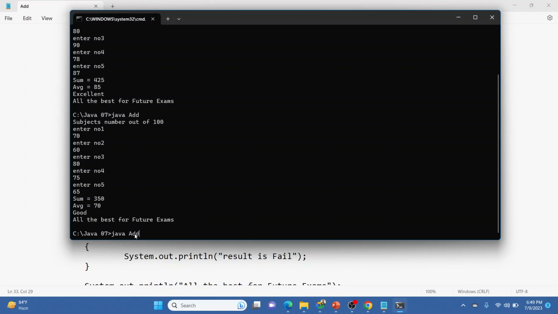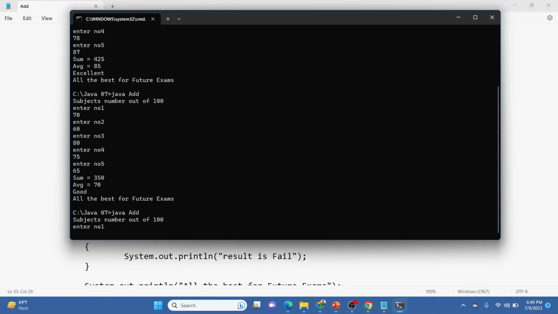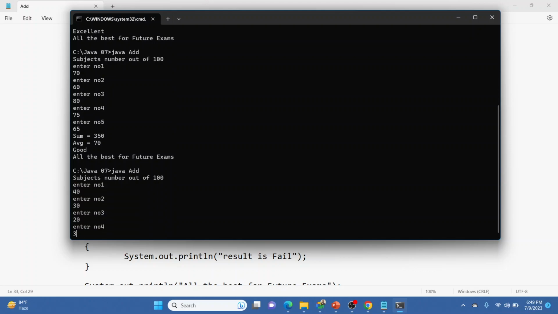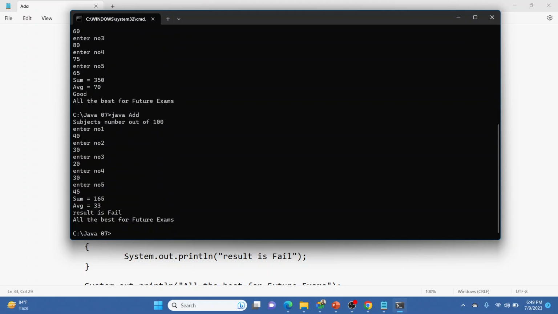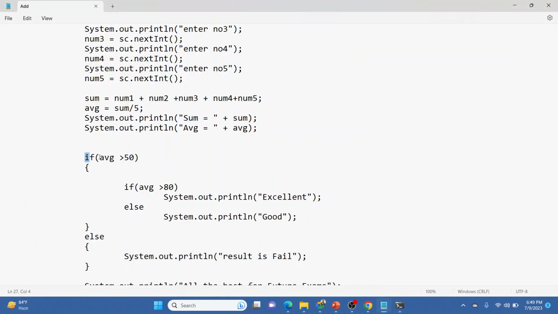Now the third scenario, if it is below 40, the result is fail. All the best for the future. How did it execute? First it checked: okay, average is above 50. It goes into this block. Now this other block is never going to execute. In this block, it again checked the condition: if average is greater than 80, then print excellent. It is never going to print this good or this else statement.